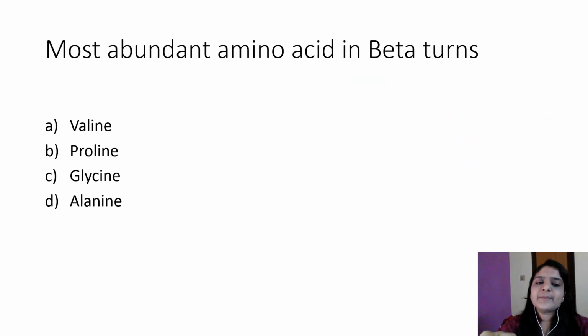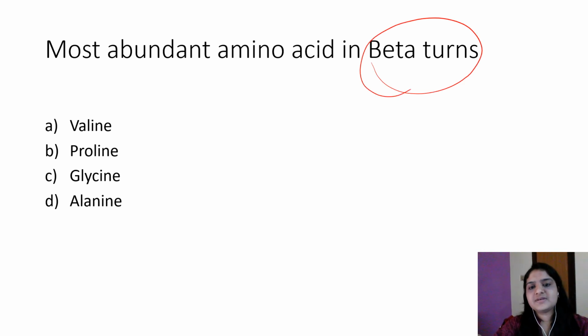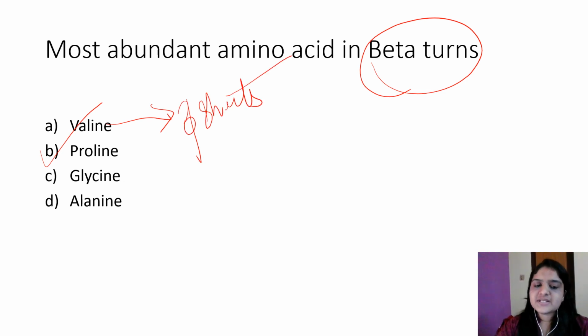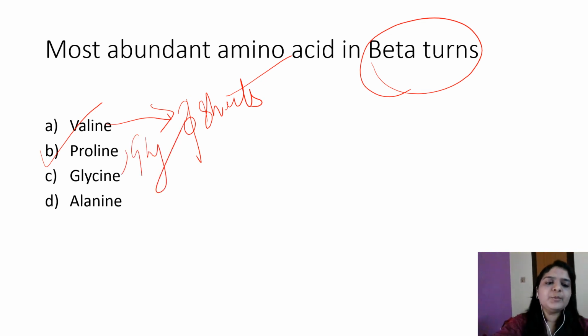Next question: the most abundant amino acid in beta turns. In beta turns, the main amino acid involved is proline. Proline is the most abundant, followed by glycine. In beta sheets, valine is involved. So valine is seen in beta sheets, and in beta turns it is proline followed by glycine. Most abundant is proline. So the answer is B.